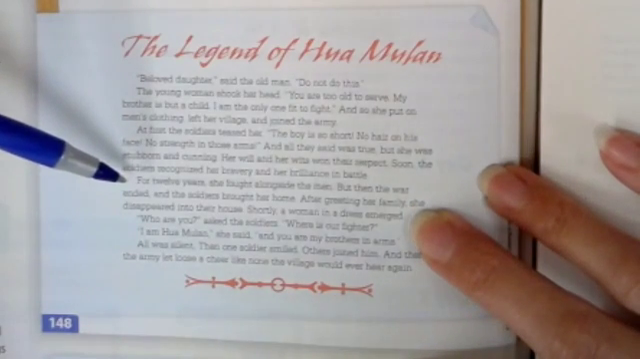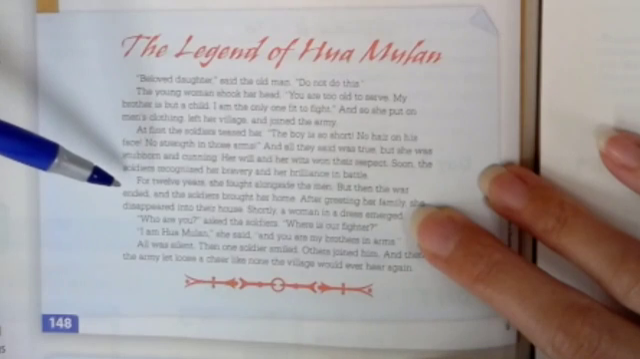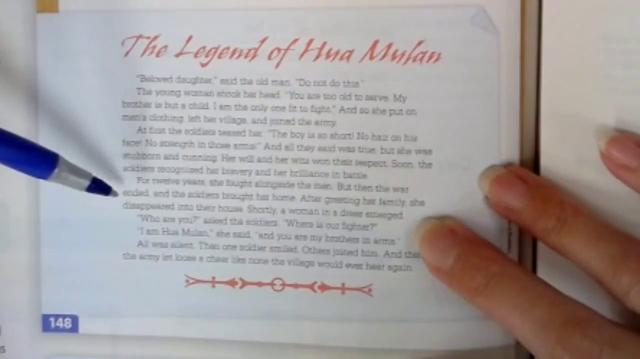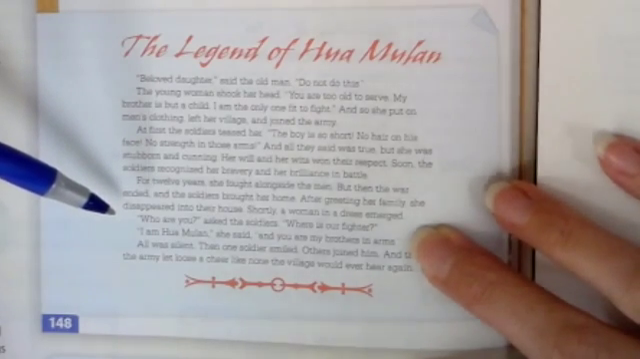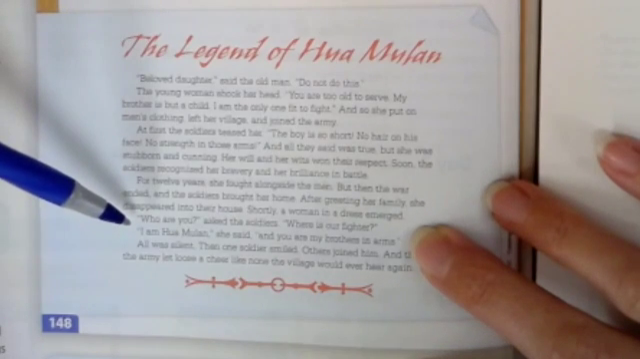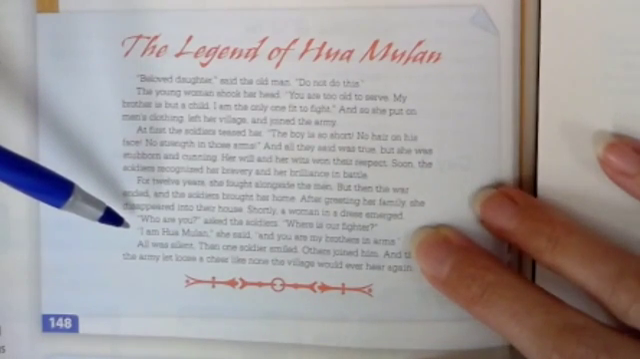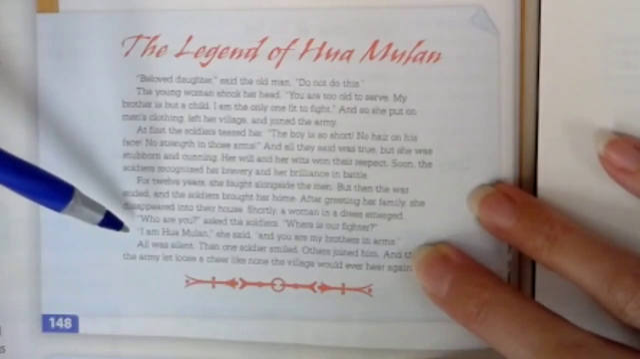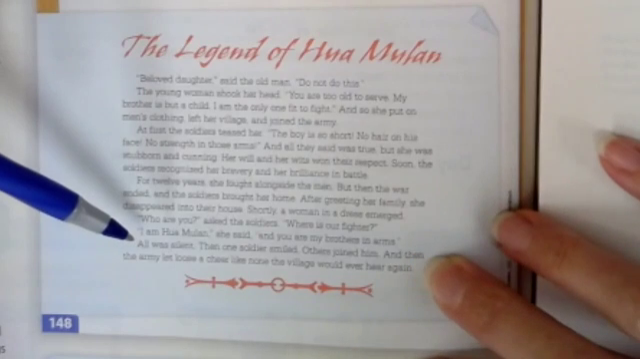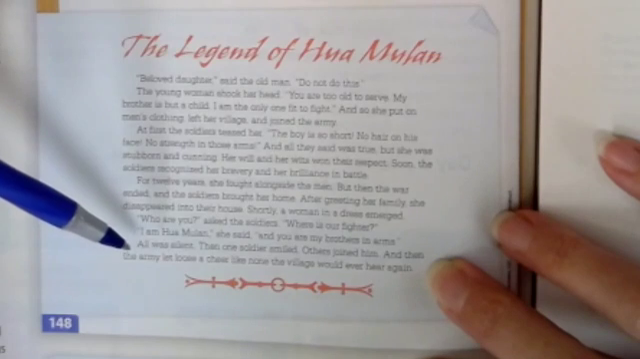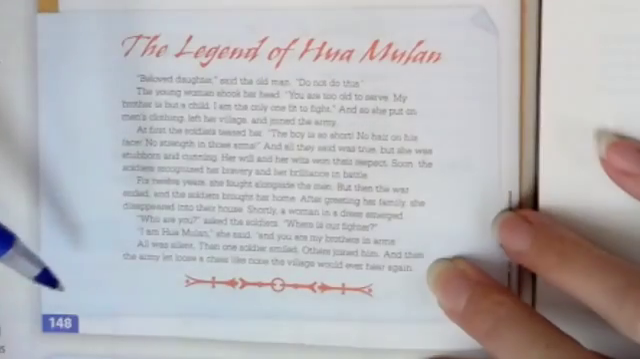For 12 years she fought alongside the men. But then the war ended, and the soldiers brought her home. After greeting her family, she disappeared into the house. Shortly, a woman in a dress emerged. "Who are you?" asked the soldiers. "Where is our fighter?" "I am Hua Mulan," she said, "and you are my brothers in arms." All was silent. Then one soldier smiled. Others joined him, and then the army let loose a cheer like none the village would ever hear again.